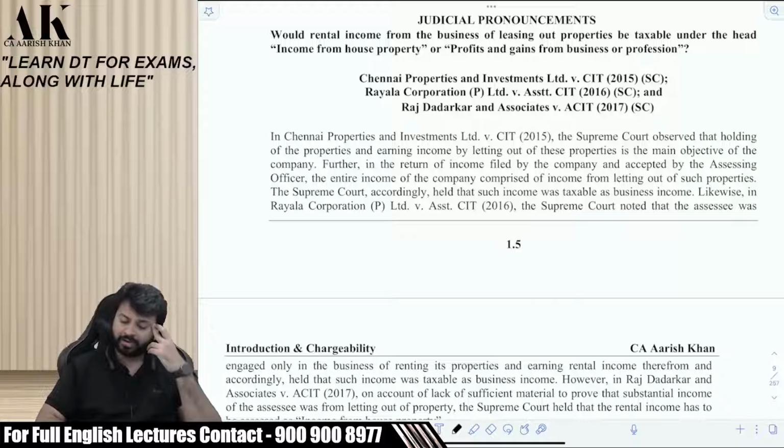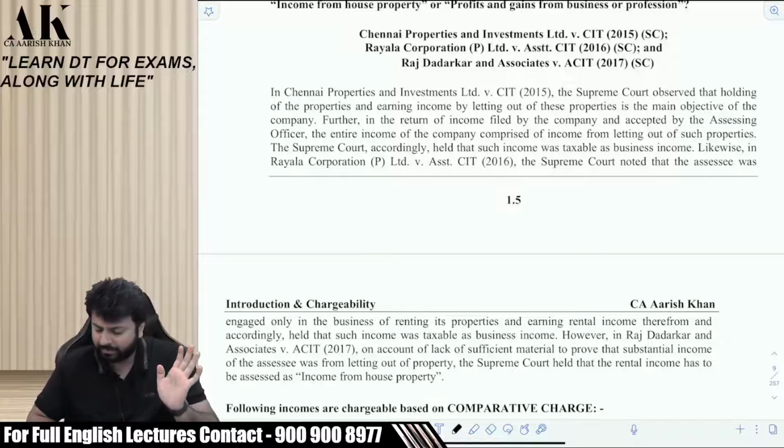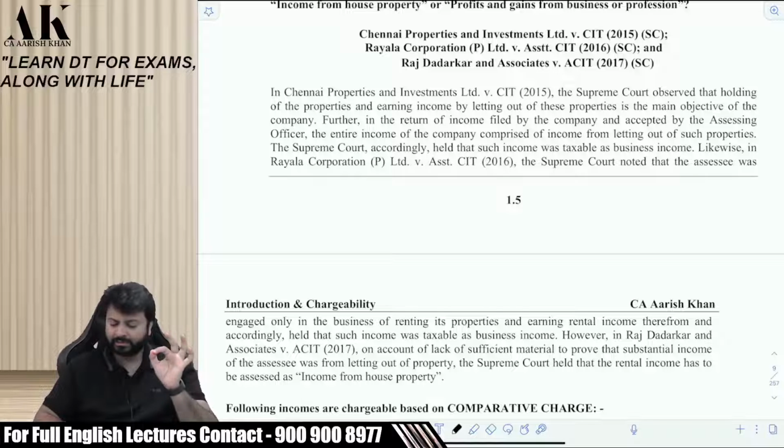The Supreme Court accordingly held such income was taxable as what? Business income. Likewise, in Rayala Corporation 2016, the Supreme Court noted that the assessee engaged only in the business of renting its property and earning rental income therefrom, and accordingly held that such income was taxable as business income. However, in Raj Dadarkar and Associates versus Assistant Commissioner of Income Tax 2017, on account of lack of sufficient material to prove that substantial income of the assessee was from letting out of the property, the Supreme Court held that the rental income has to be assessed as what?